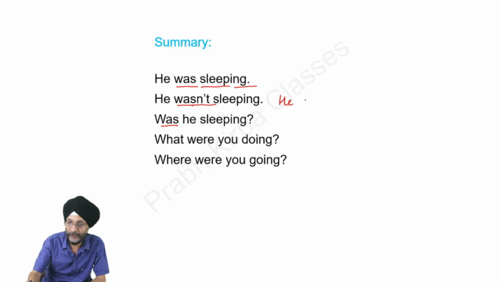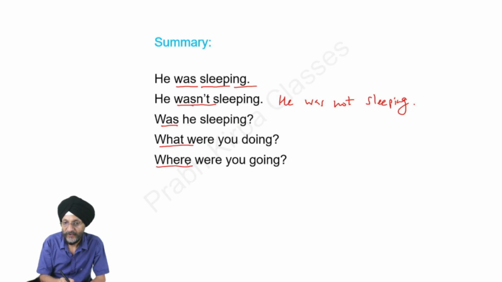If we write it in full form, he was not sleeping, this is also correct. You may use any of the form. And this is the interrogative sentence. Was he sleeping? This is the WH form of the question. What were you doing? And where were you doing?